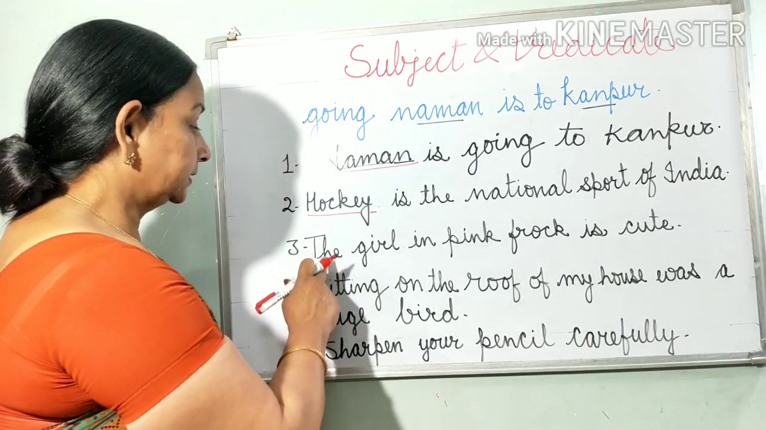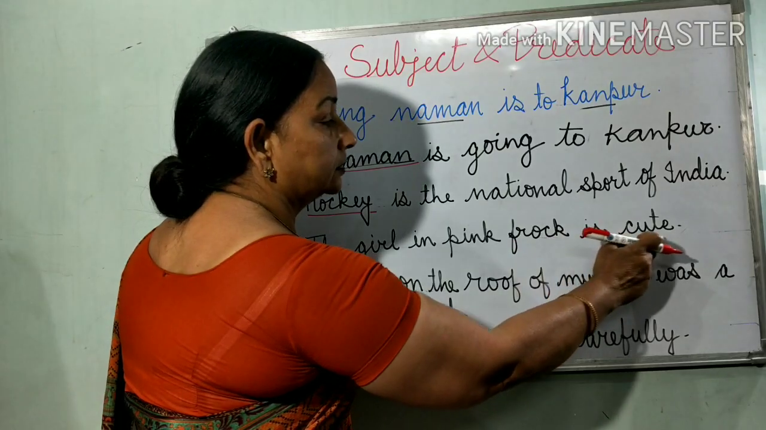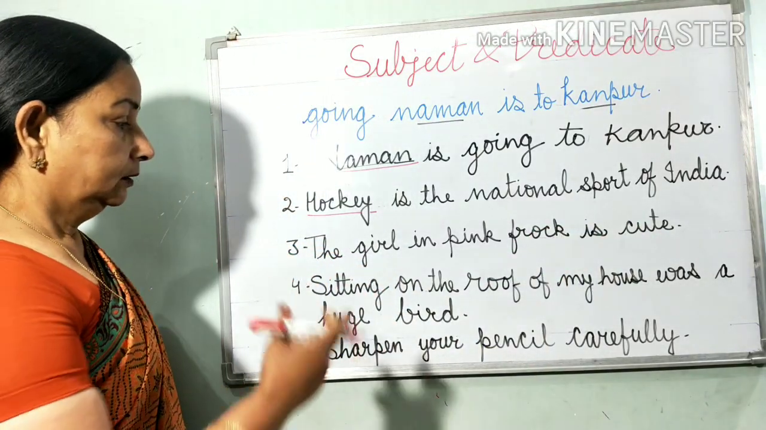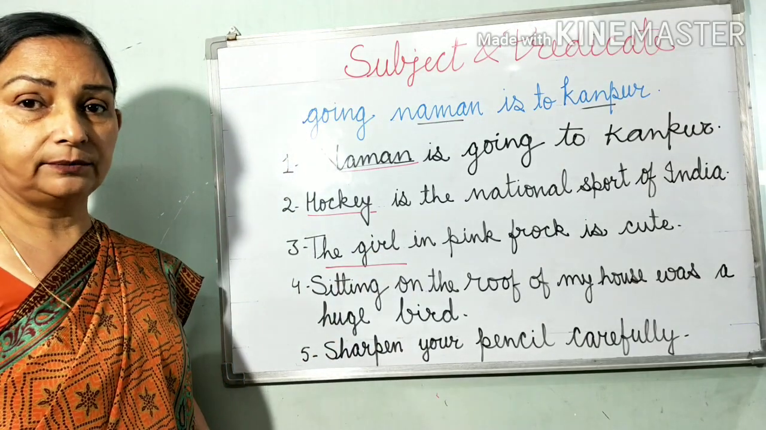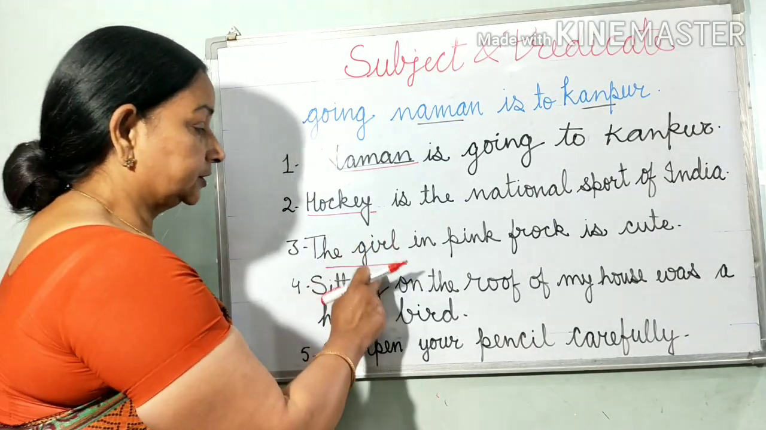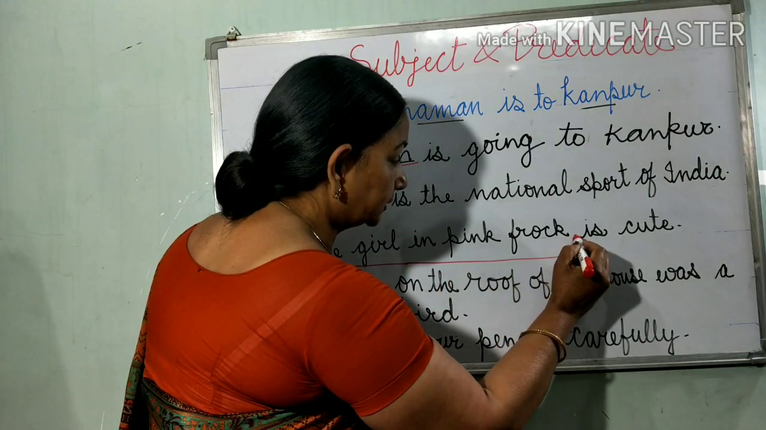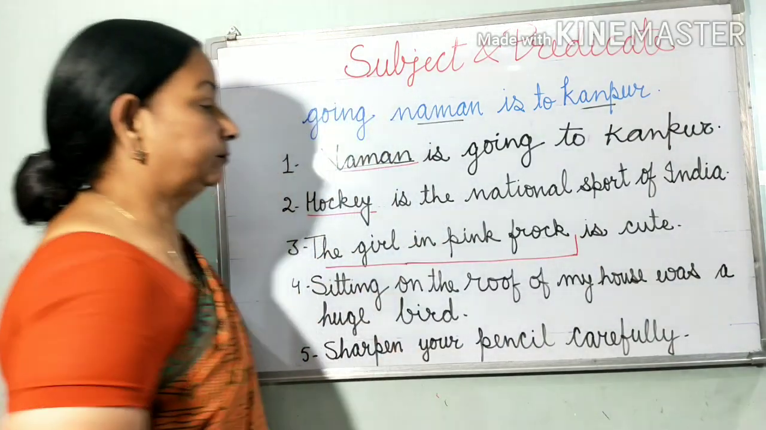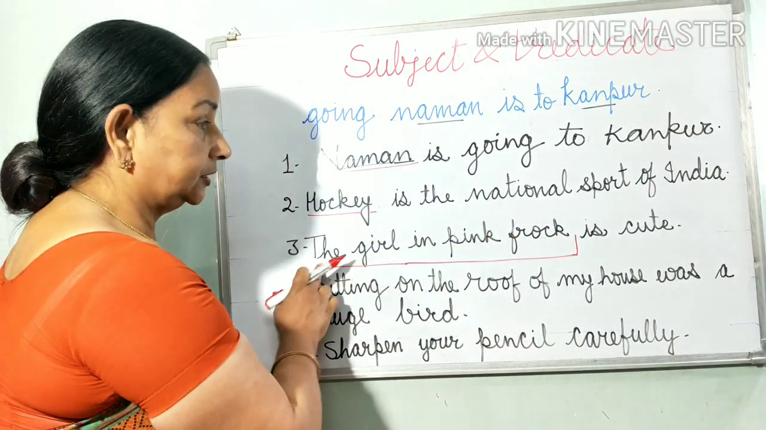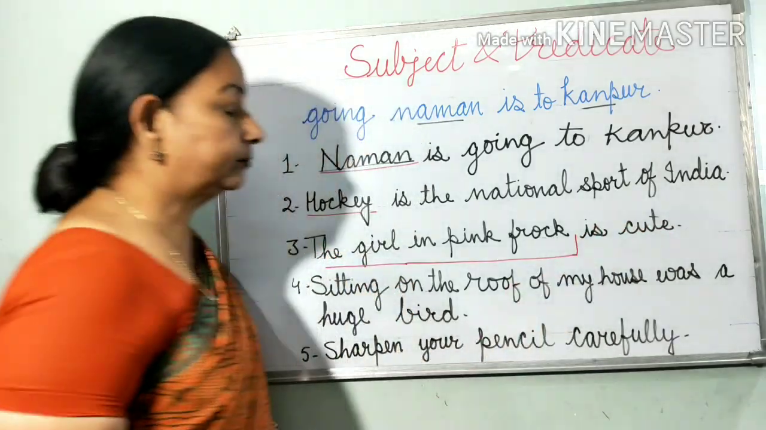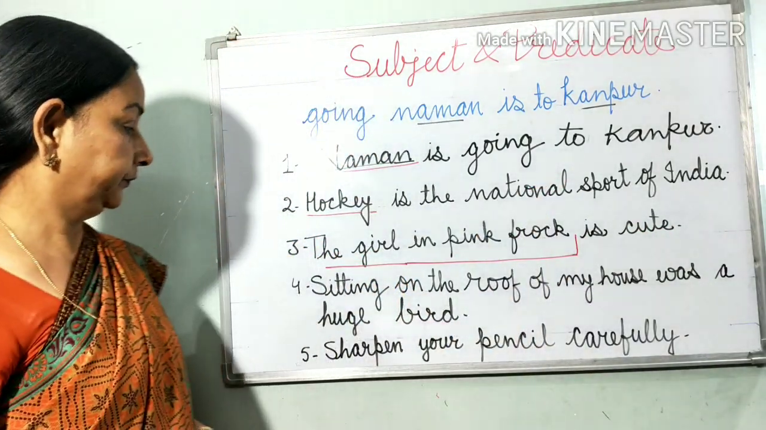Let's see the next sentence. The girl in pink frock is cute. Who is the subject in this sentence? The girl. Is it complete? No. This information is not complete. We have to give complete information about the subject. So it is completed here. The girl in pink frock. This is the subject and is cute is only predicate. The predicate part is starting with a verb.